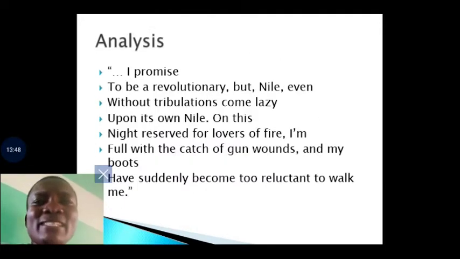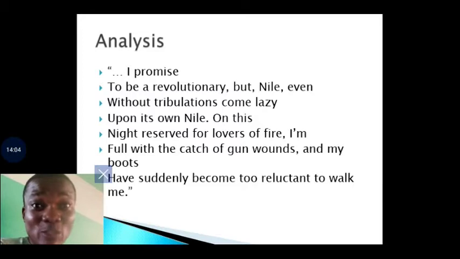So what is the analysis of stanza 3? Now let us see the promises made by the poet. So for him, he has promised to be a revolutionary, even though Nile will not want him to. Nile, which symbolizes what? I told you that river is a symbol of love. Nile here is a symbol of what? Rancor, acrimony, bitterness.